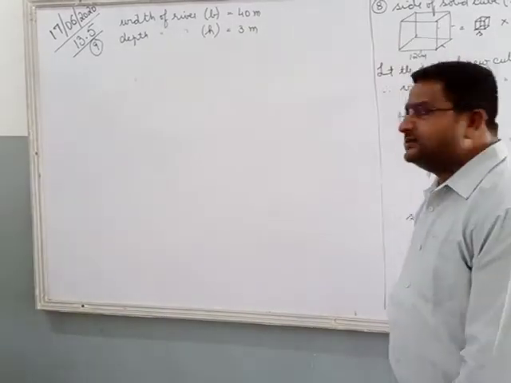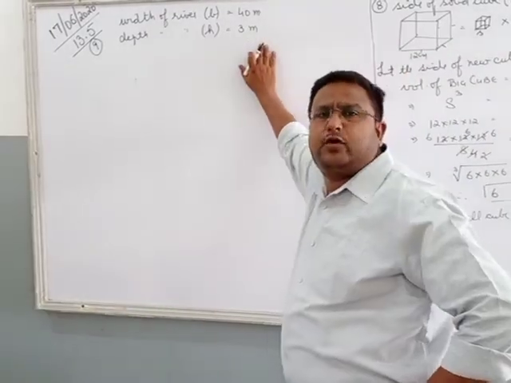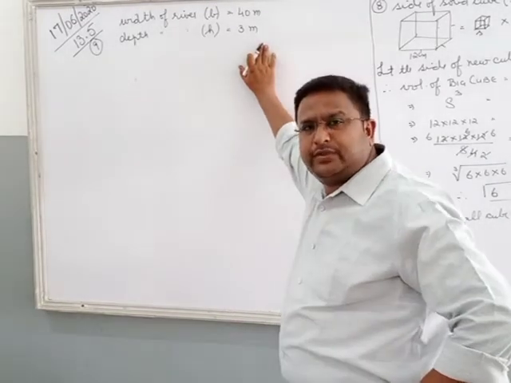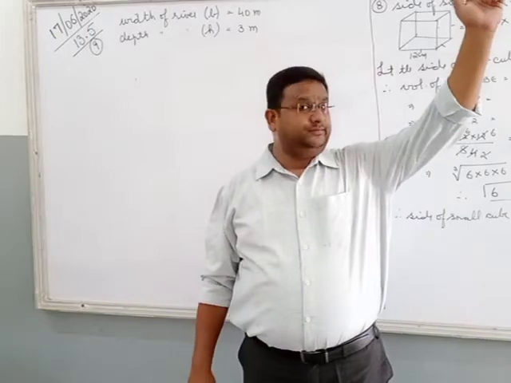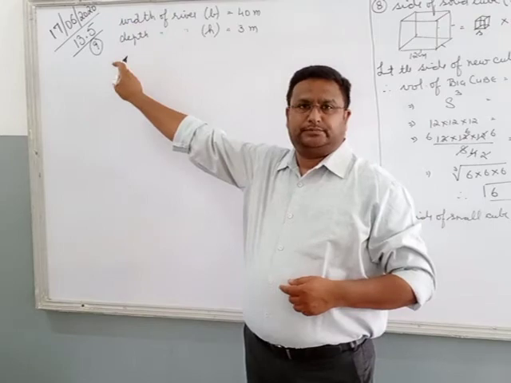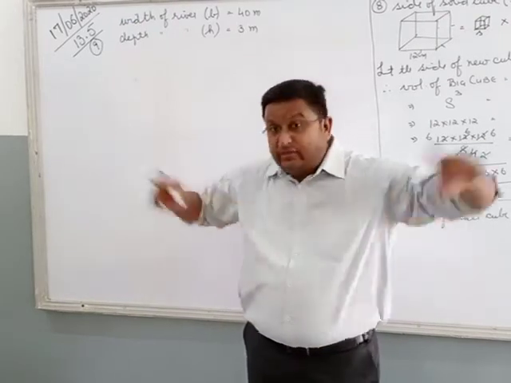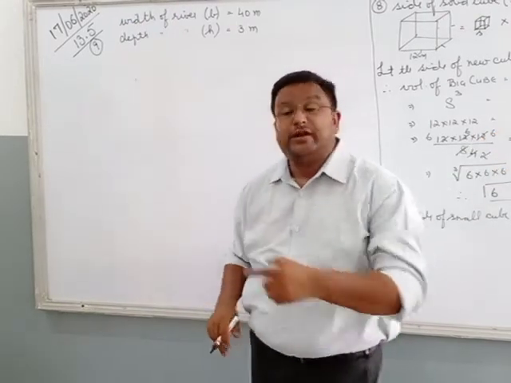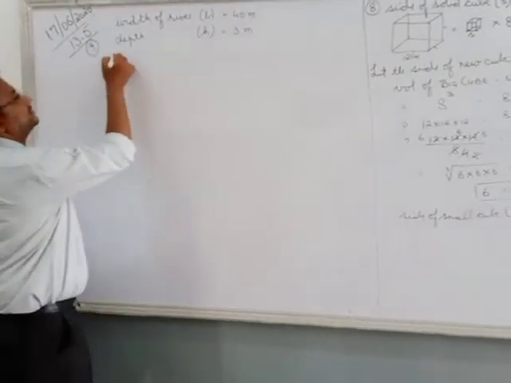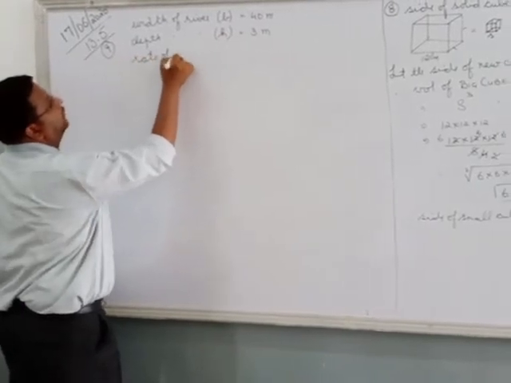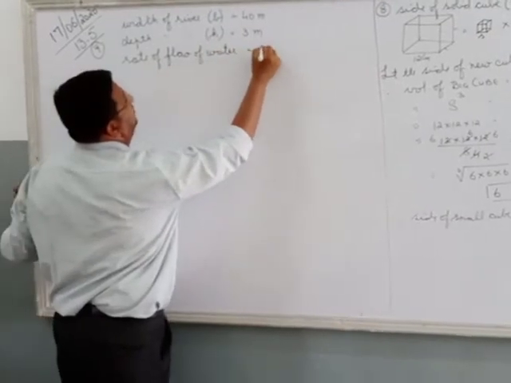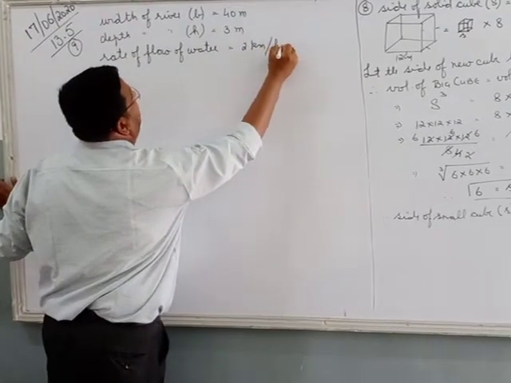Now the question arises, sir, river. The water in the river is flowing in what shape? Just imagine. You talk about river Ganga. It starts from Gangotri Glacier and it ends in Bay of Bengal in Kolkata. Right? So that is the length of the river. But here the length is not given. What is given? The rate of flow of water. That is, the rate of water is given to us. Rate of flow of water is equal to 2 kilometers per hour.